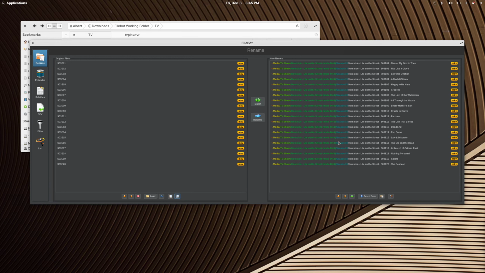That's going to move these files and rename them and put them in a directory called Media, capitalized, TV Shows with TV and S capitalized. And then it's going to call the series name Homicide space Life on the Street with a TMDB source ID, Season 03, and then it's going to give the episodes just a simple name.